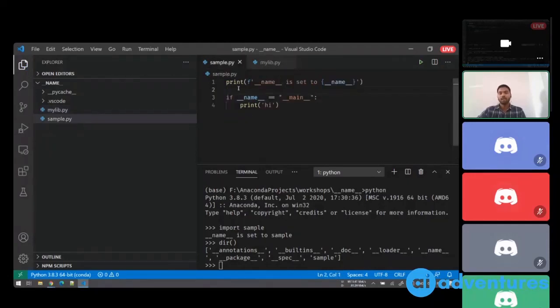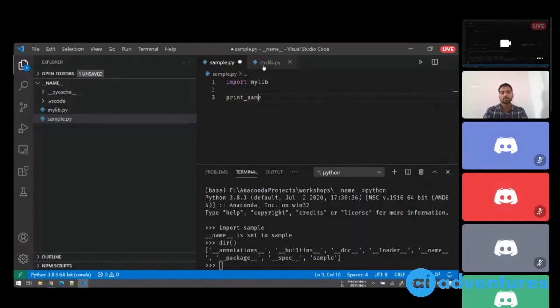Now here I'll simply say import mylib, and then I'll call the function. So our function is print_name, and this belongs to the mylib library.